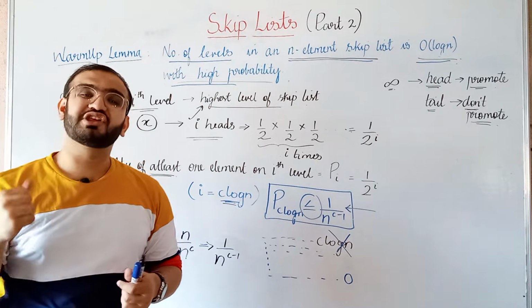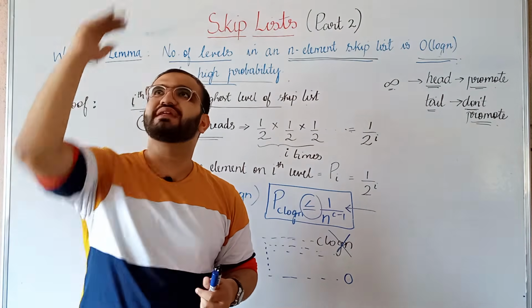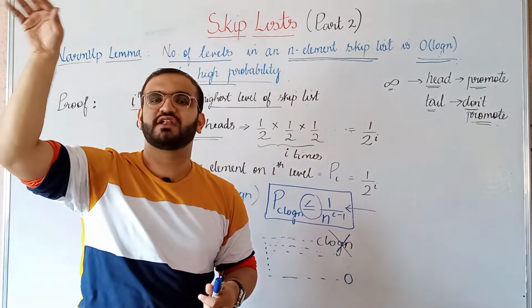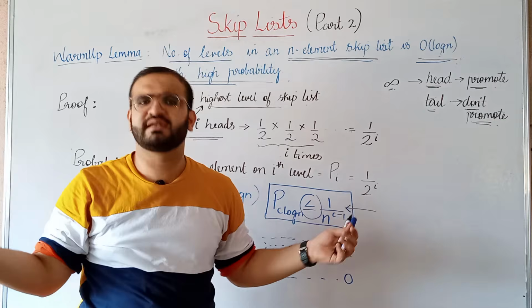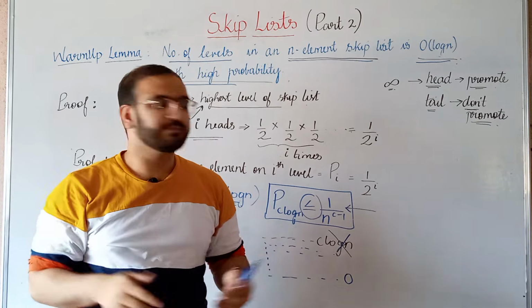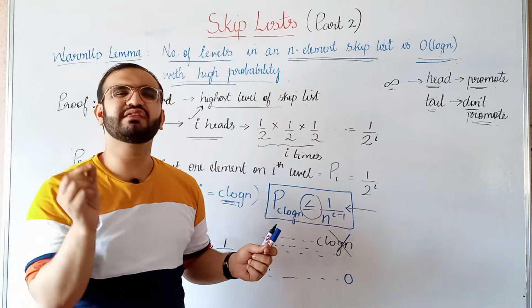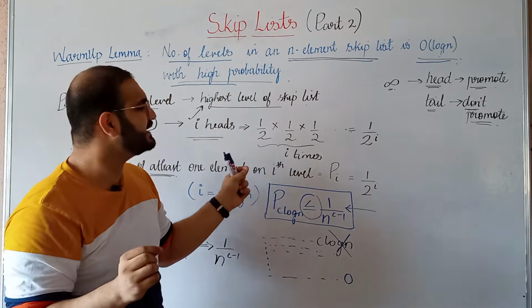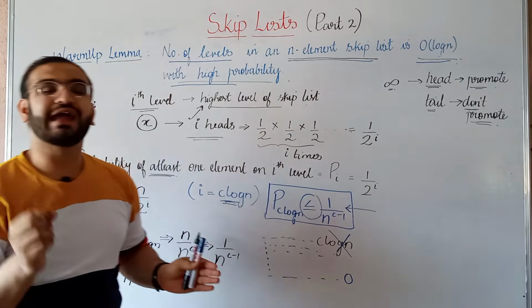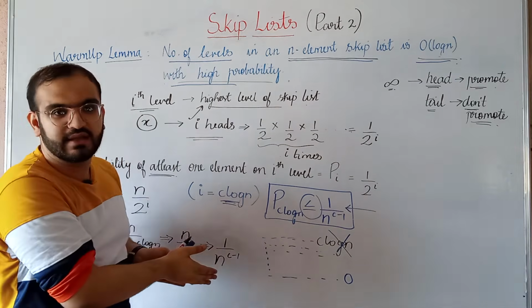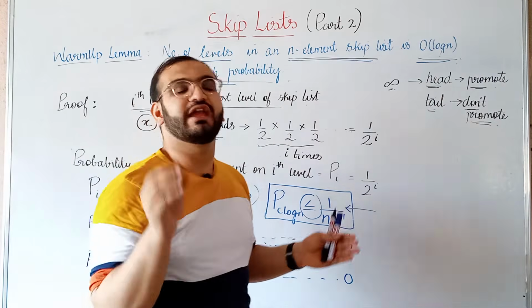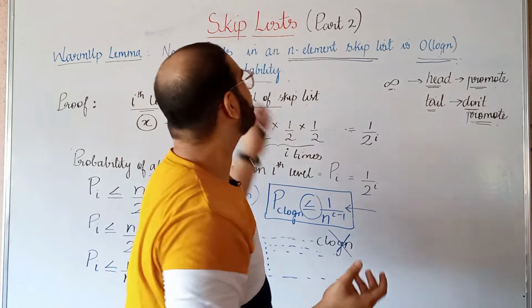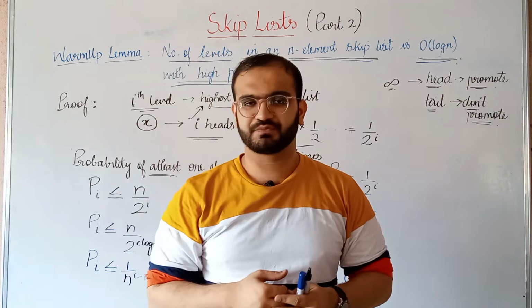So that means we will just have levels that are smaller than the C log n level. We will not have the C log n level or any level greater than it. If you have even the slightest confusion on any of the steps I did while proving this, I request you to watch this again. If you analyze each and every step properly, you will understand how we proved the warm-up lemma.